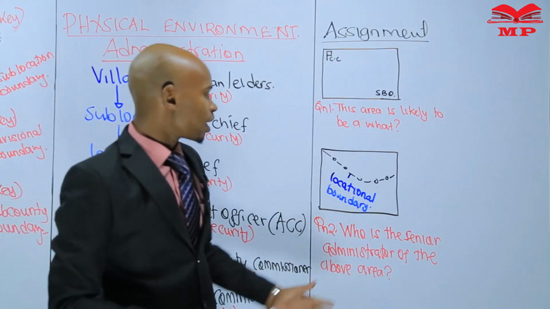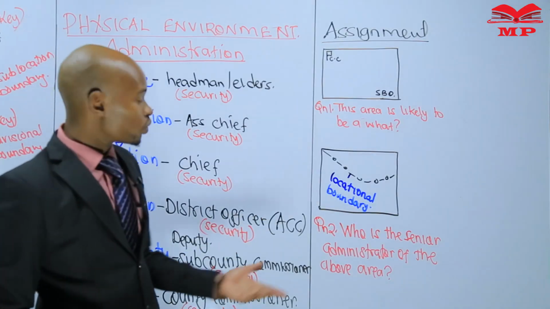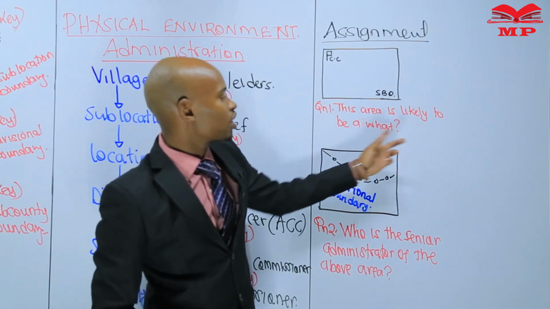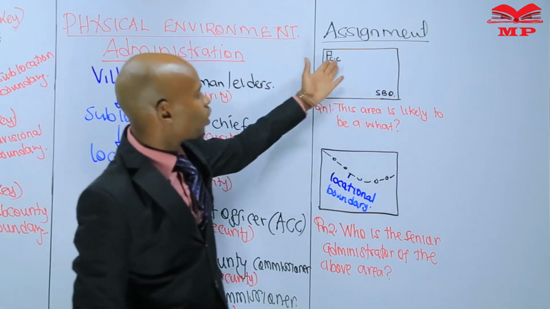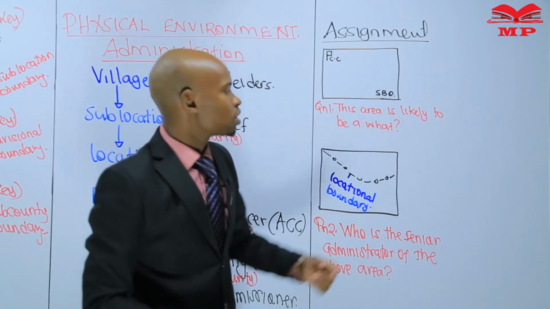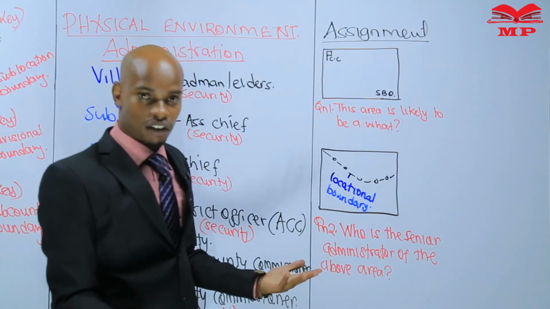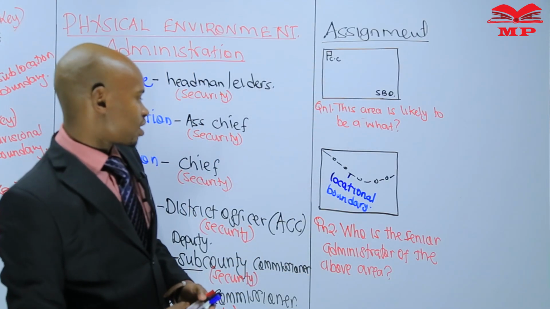So these 2 examples are enough to give you an overview of what we have gone through. Question number 1, this area is likely to be a what? You have the offices: chief's camp, sub-county offices. So with the knowledge we have learned, you can get that one at ease.